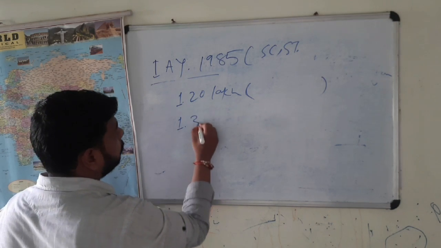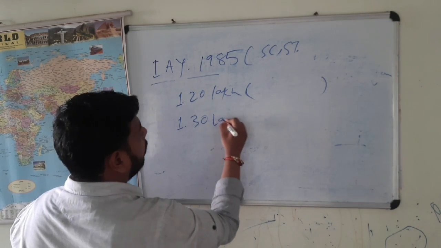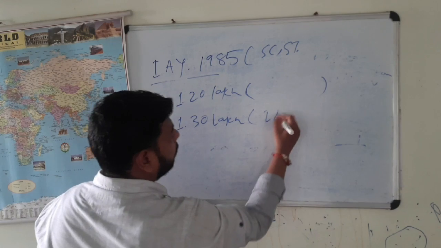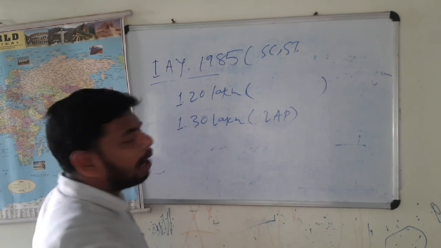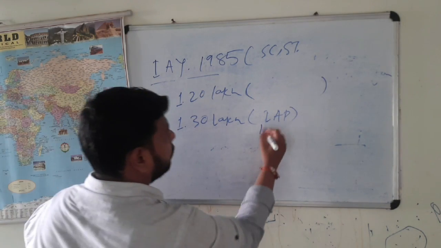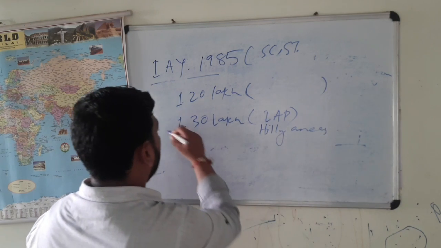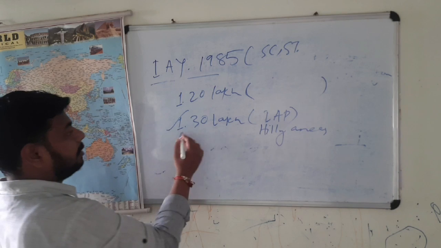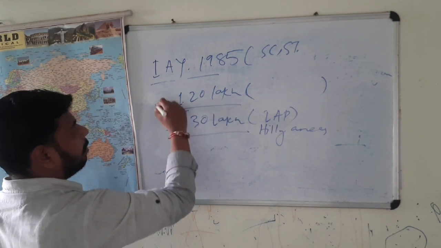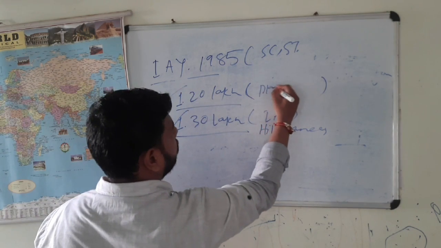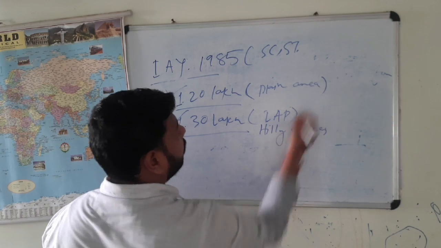But those people who are residing in IAP districts, mainly Maoist-prone districts, or in hilly areas are provided more financial assistance, that is 1.30 lakh, and 1.20 lakh to the plain areas or non-IAP districts.